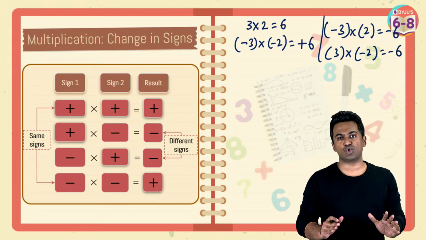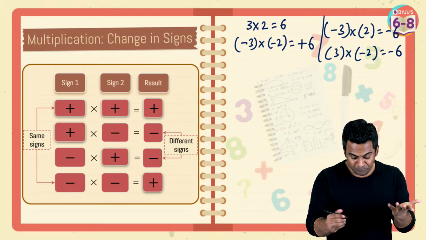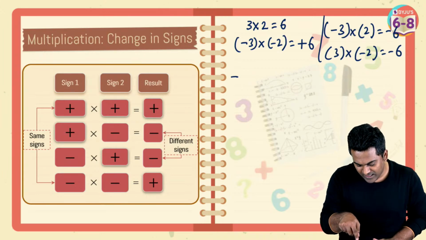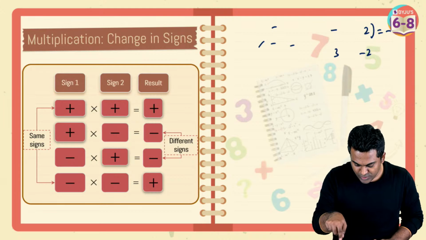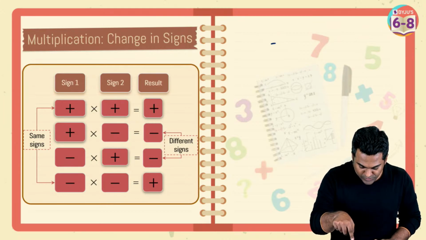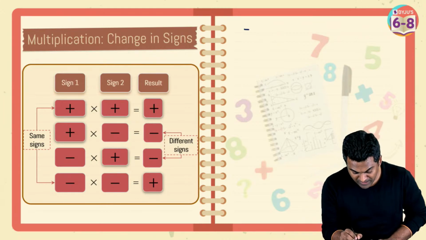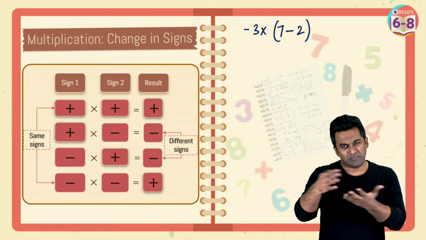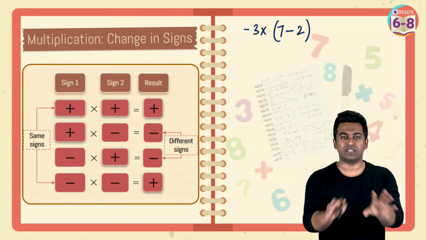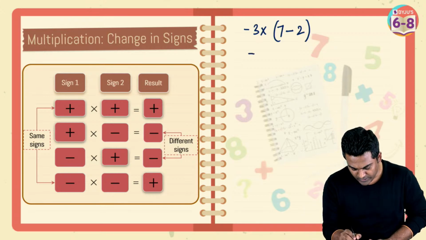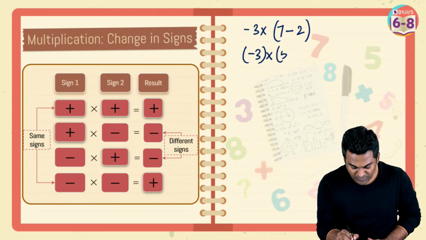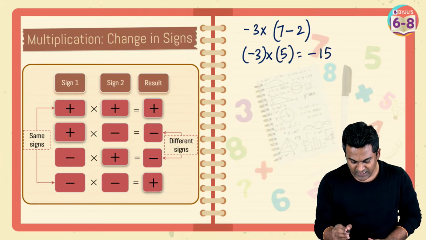So please make sure you've mastered this, because as I said, let's just take numbers itself. I'm going to rub these out and try to give you a question which is a bit more on the challenging side. So minus 3, let's say you're multiplying it with 7 minus 2. Now one way to do that, this will come again later, but I'm trying to stress the importance here. You could do it this way. Minus 3, you could keep it as it is. 7 minus 2 is going to be how much? This is going to be 5. And you know the answer is going to be minus 15.